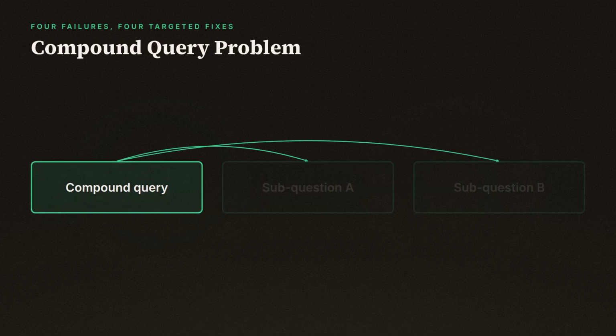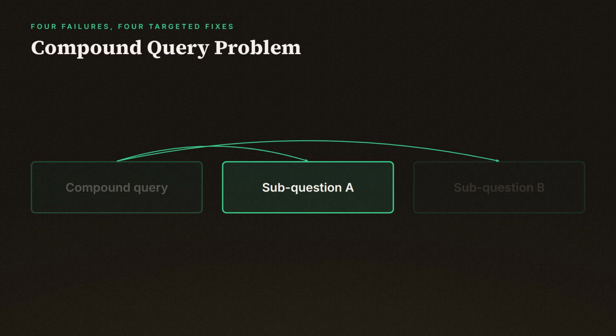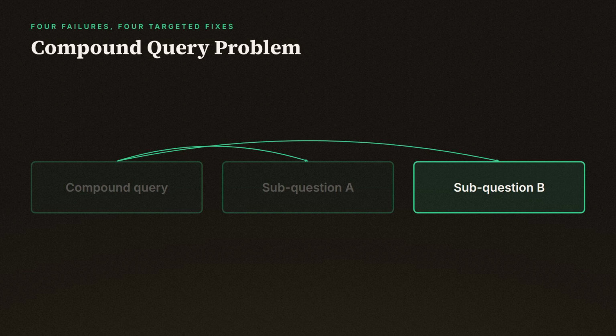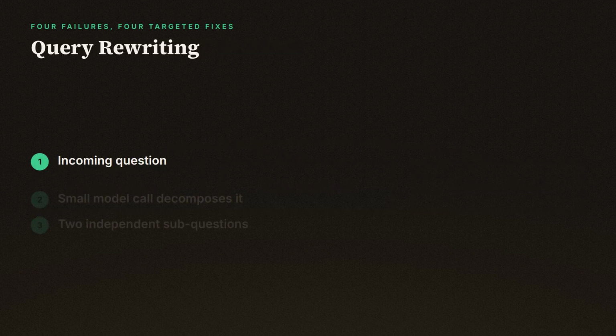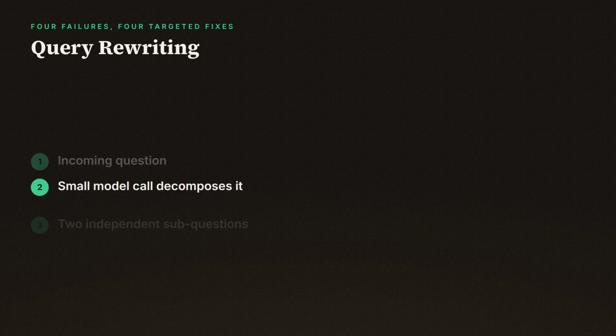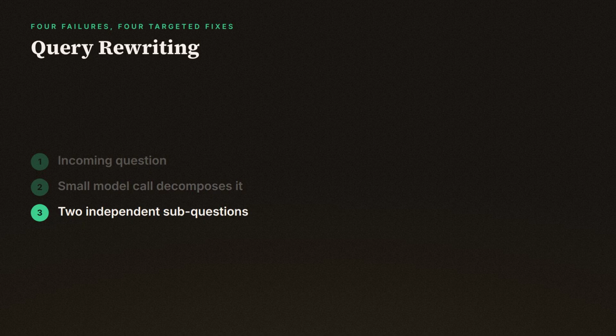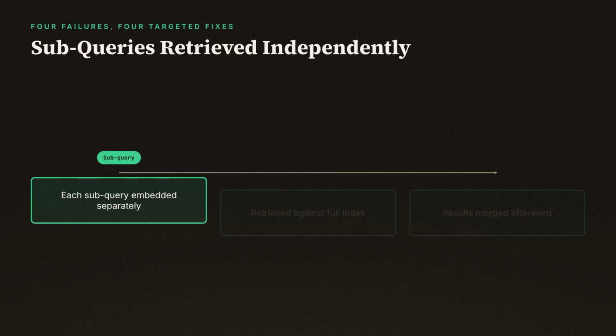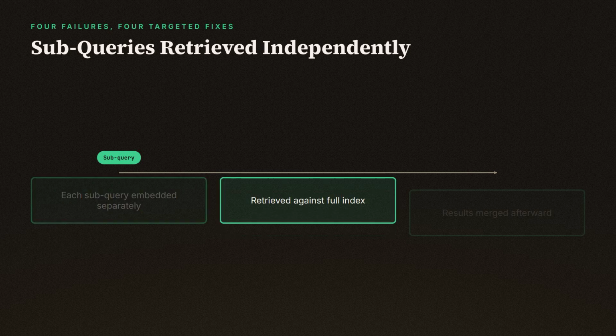Last is the compound query problem, where one question actually contains two distinct information needs and one embedding vector can't point cleanly at both. The fix here happens before retrieval even runs. Query rewriting takes the incoming question and, using a small model call, decomposes it into its separate sub-questions. What's the retry timeout, and which team owns that service, become two independent queries instead of one blended one. Each subquery gets embedded and retrieved on its own, against the full index, so neither one has to compete with the other for representation inside a single vector.